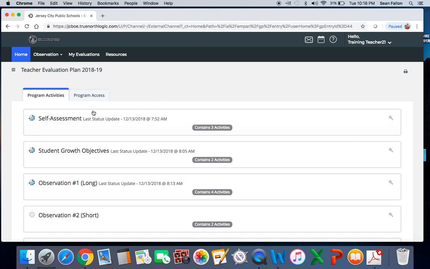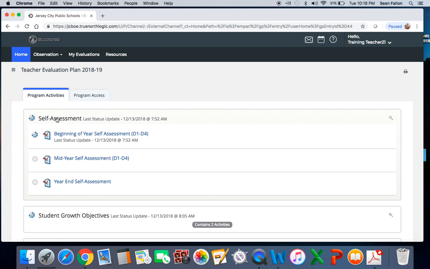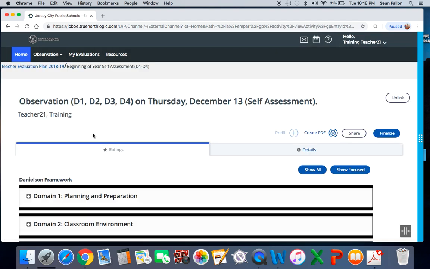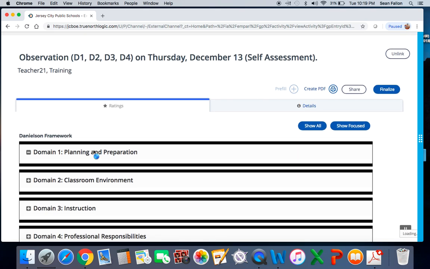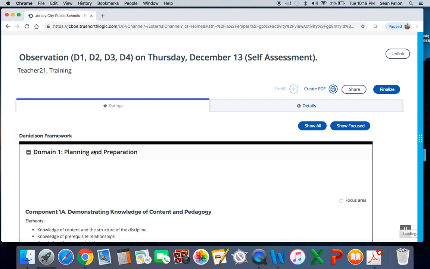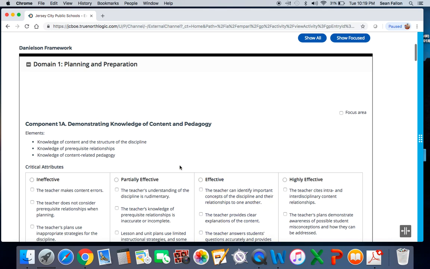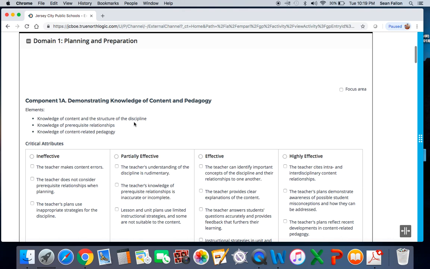The first thing that you're going to be asked to do for the year is a self-assessment. If you click on self-assessment, inside here is what you're being asked to do. If you click on the first one, the beginning of the year assessment, this is actually pretty simple. This is a self-assessment that your administrators are going to ask you to do, where you take the actual Danielson model and you rate yourself. This is a good place for you to read through all the domains, and it gives you an opportunity to check off what you think you are.